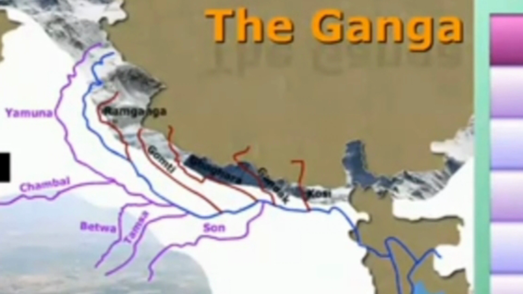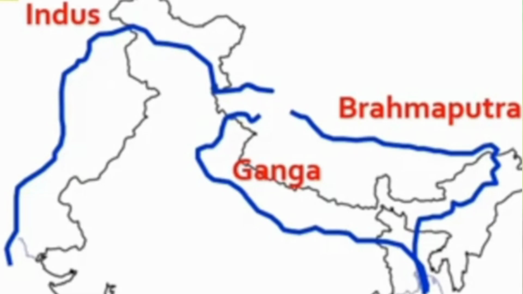Students, once again we see the Ganga river system. The Ganga has twin sources. The main one is the Gangotri glacier, where it is called the Bhagirathi. The other is the Satopanth glacier, northwest of Badrinath, where it is called the Alaknanda.